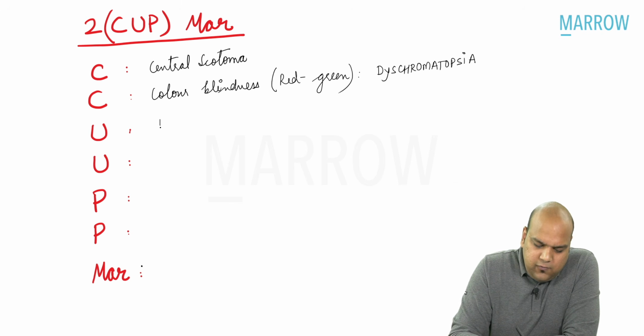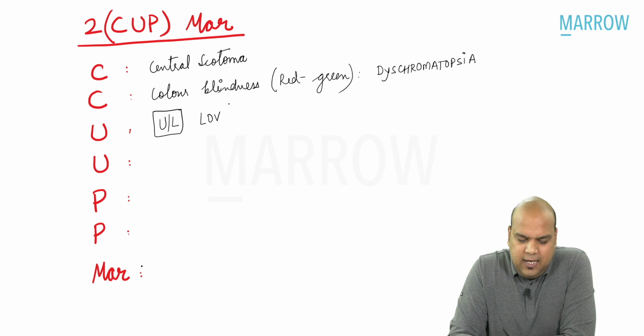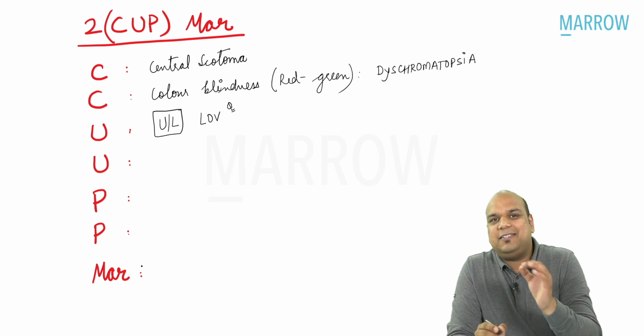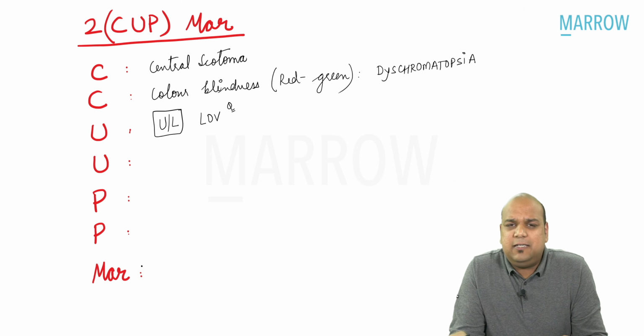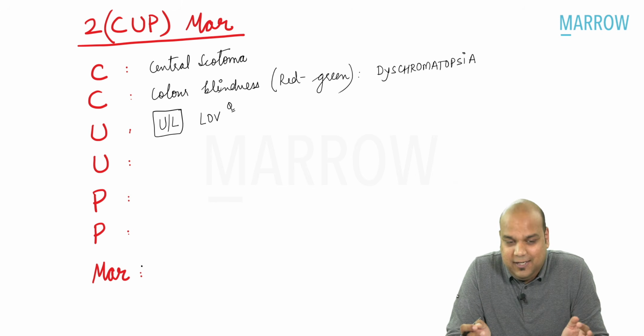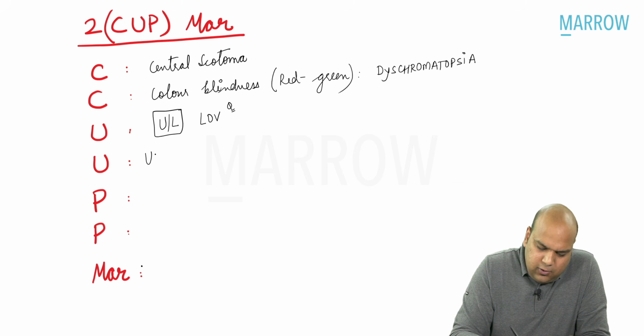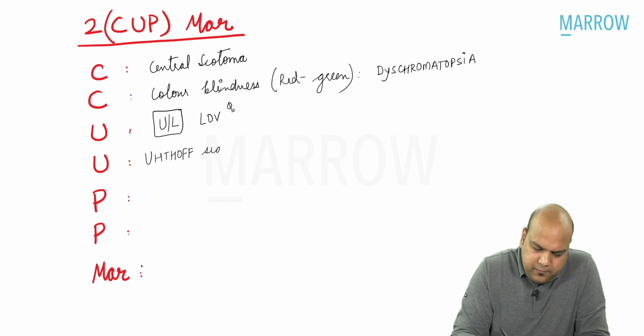Then U, very important, everybody. U for unilateral. Unilateral loss of vision is the clinical feature of all cases of optic neuritis. Optic neuritis is never bilateral, everybody. So if it is written bilateral loss of vision in the question, then optic neuritis is ruled out then and there. Yes. Then U, everybody, all of us have heard this Uthoff sign.